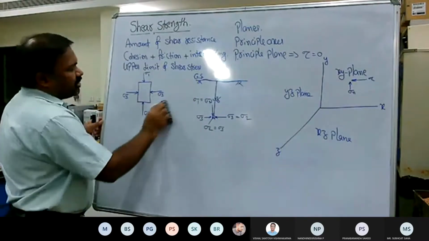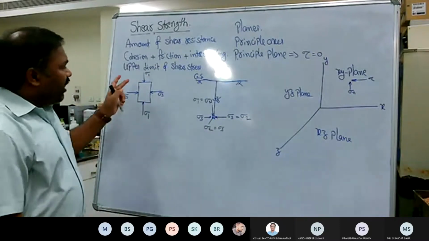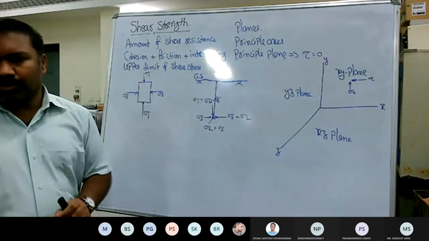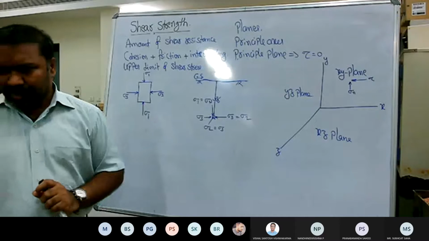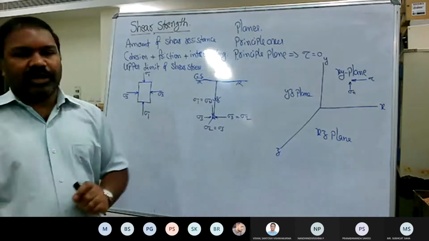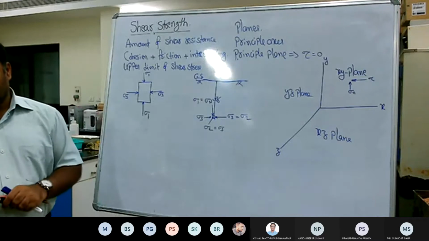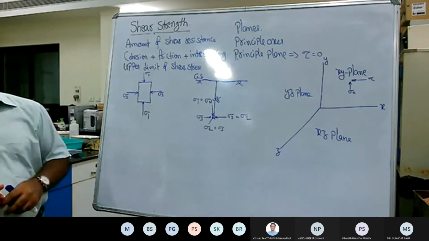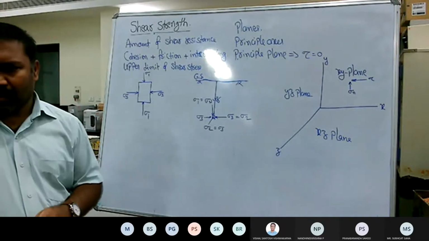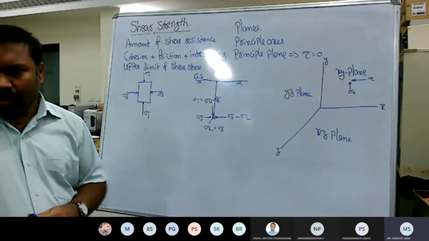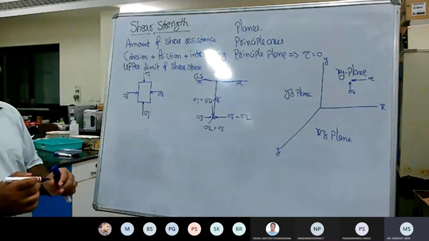Now this is how the stress is acting. The condition is that when a soil element is simultaneously subjected to the axial stress as well as the confining pressure, where would the failure plane develop? Is it horizontal, vertical, or inclined? Usually it is inclined, sir, in the triaxial test. Okay, usually it is inclined.